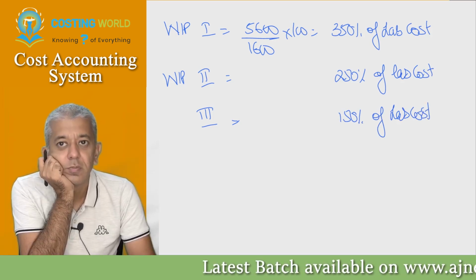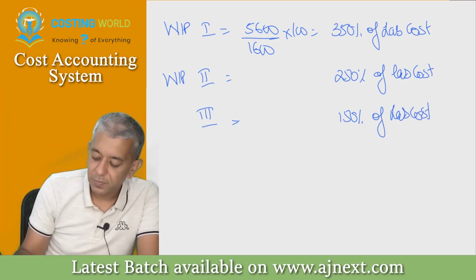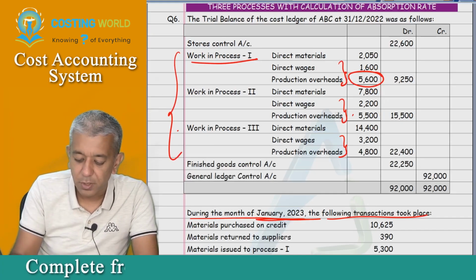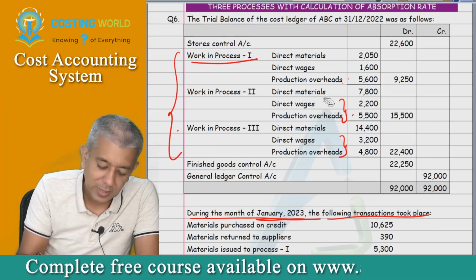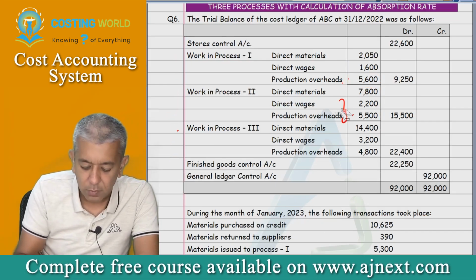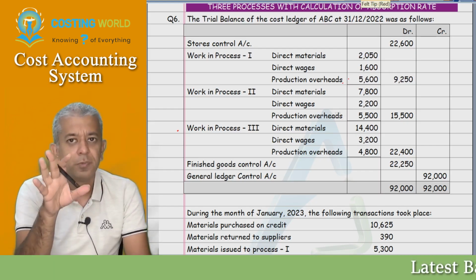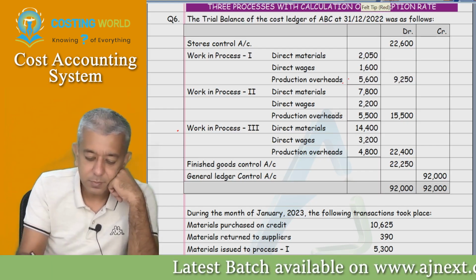Done, beta? Yes, sir. Okay, listen. Now, I'm restarting this entire question because first I wanted you all to give me the absorption rates and then I wanted to continue the question in a normal way. Okay. So, let's read the question once more. You have the absorption rates with you.